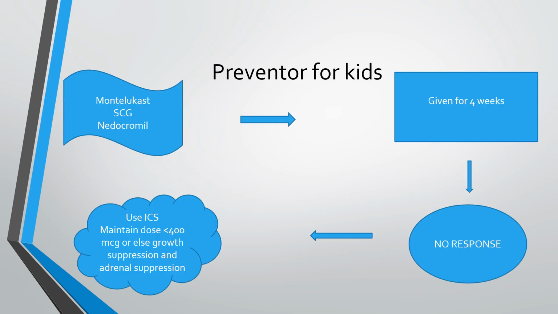So coming on to the preventers for kids, we can give them montelukast, sodium cromoglycate, or nedocromil. We normally give these preventers for 4 weeks, but if there is no response, we ultimately have to use the inhalational corticosteroids, but our aim is to keep the dosage less than 500 micrograms, or else there will be growth suppression and adrenal suppression.